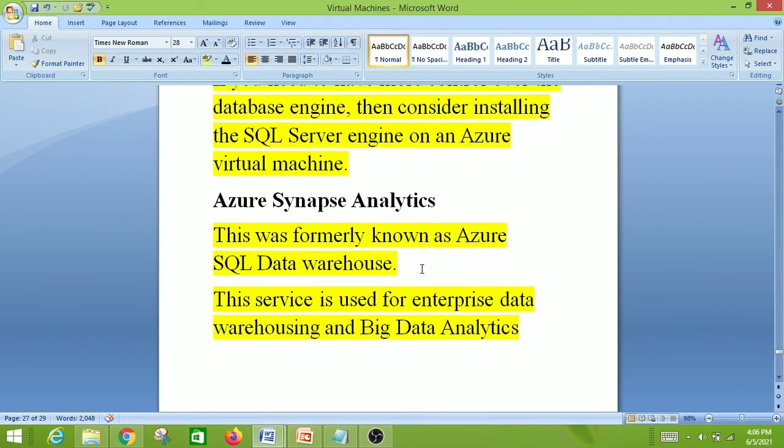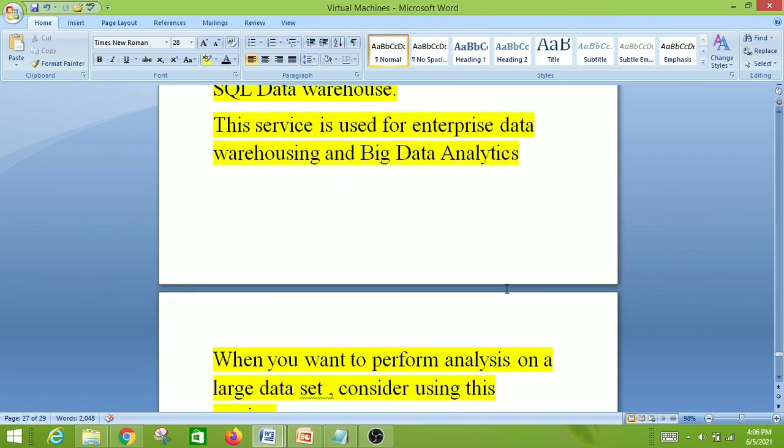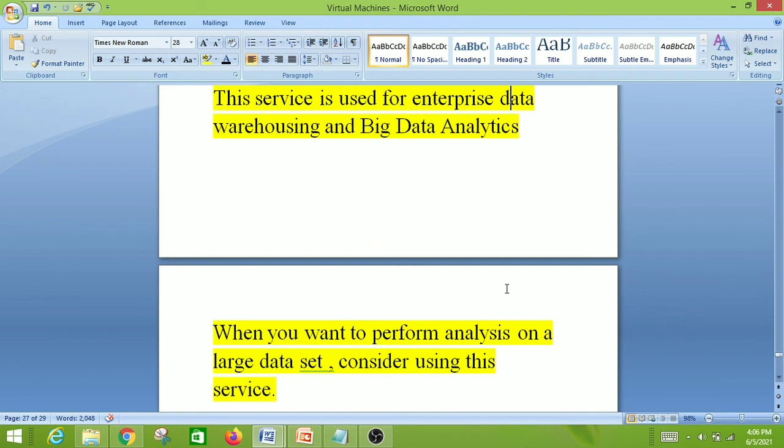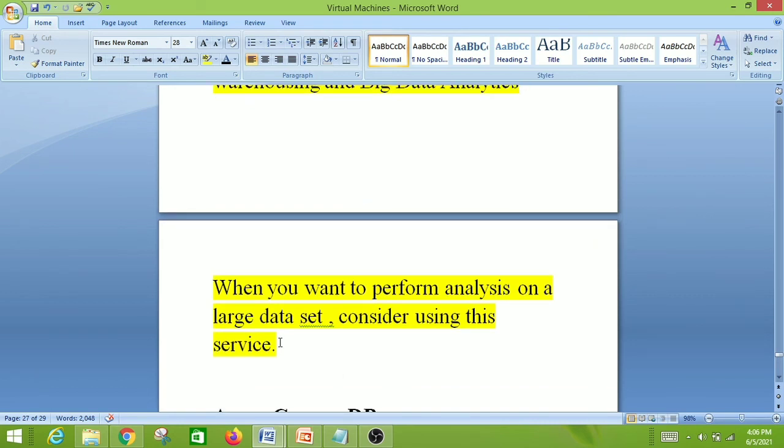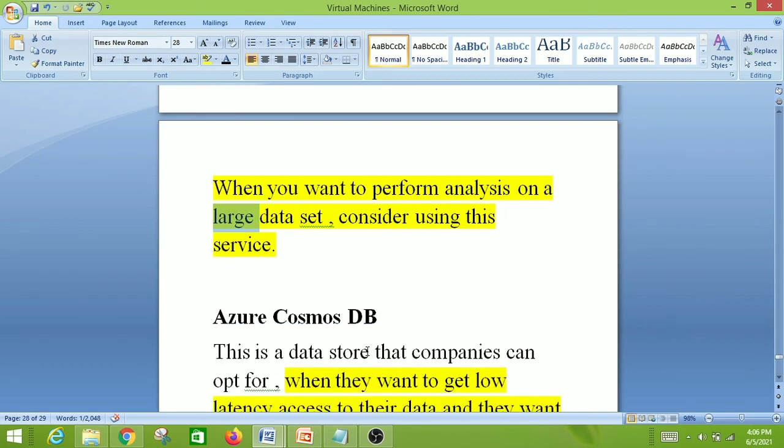Azure Synapse Analytics. It is also known as data warehouse. This is a most important point. This was formerly known as Azure SQL Data Warehouse. Now it's known as Azure Synapse Analytics. The service is used for enterprise data warehousing and big data analytics. So you will definitely get one question from this section, so you should learn this one also. When you want to perform analysis on a large data set, consider using this service.